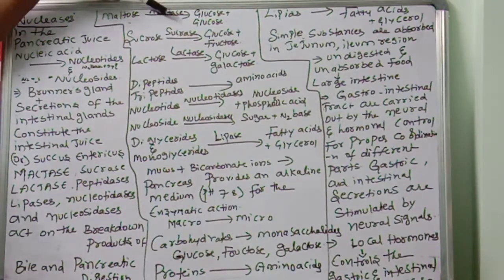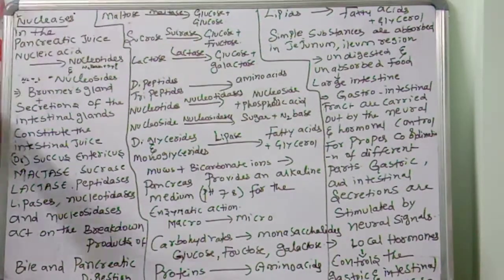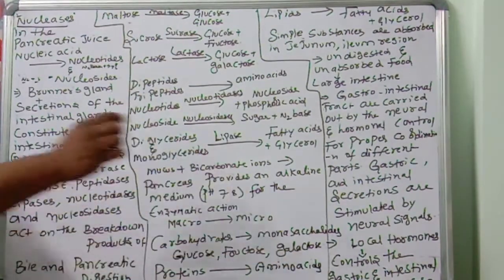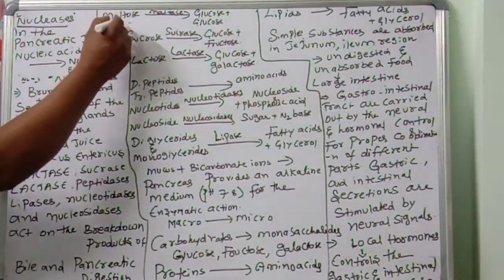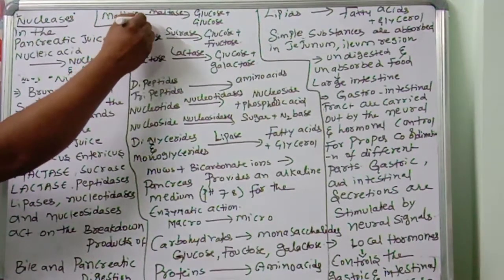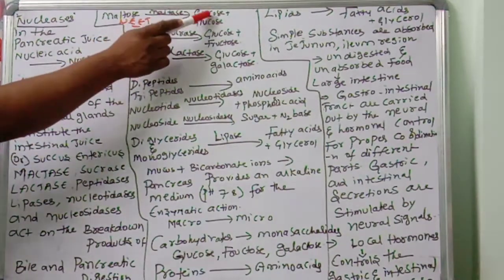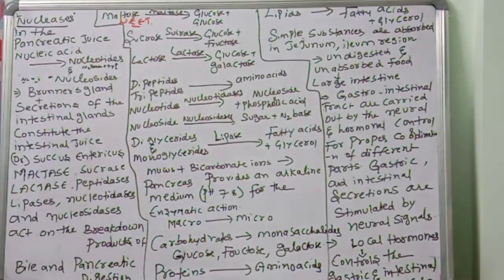Maltase digests maltose into glucose plus glucose. These are neat bits, you must remember them.